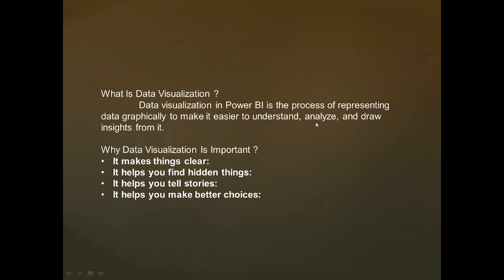Data visualization is the process of representing data graphically to make it easier to understand, analyze, and draw insights from it. If our data is visualized and we can just look at it and understand things, then it gets easier to analyze, and drawing insights from that data is easier. In short, understanding the data is easier.